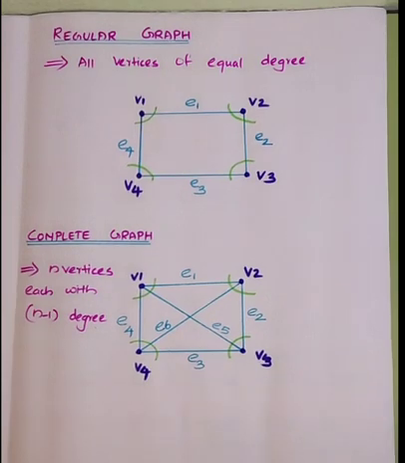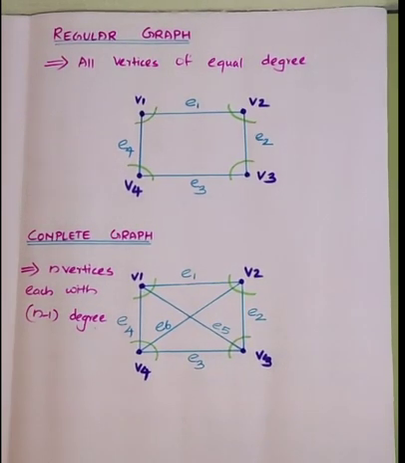And what do you mean by a complete graph? A complete graph means all pairs of vertices are connected to each other. There is also an explanation for a complete graph: if there are n vertices, each vertex must have degree n minus 1.